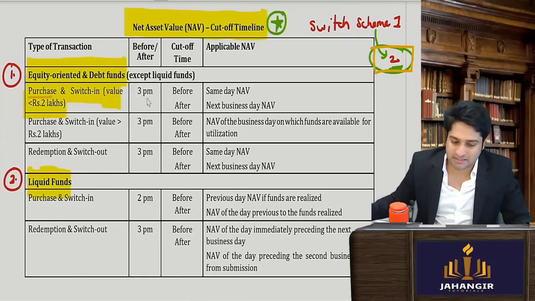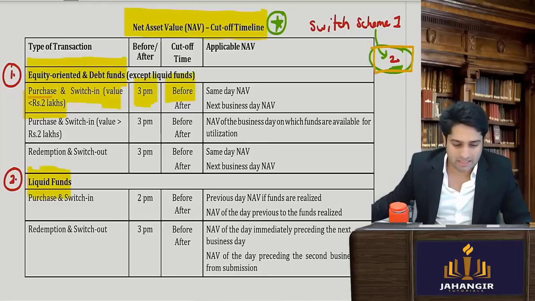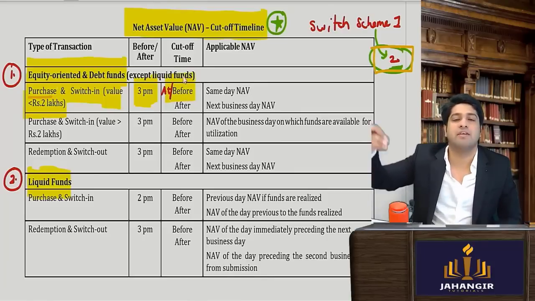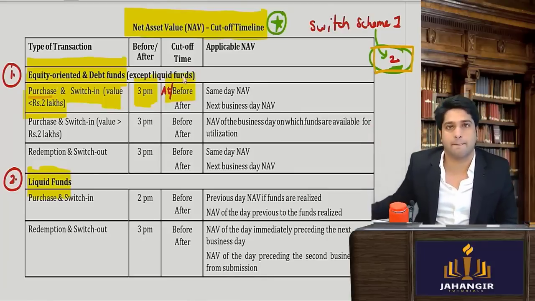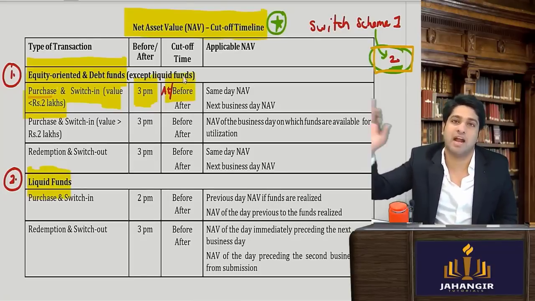Let's say I have done the transaction at or before 3 p.m. It is not exactly before, but at or before 3 p.m. Means I have purchased at 12 o'clock. I have switched into one scheme or I have purchased one scheme at 12 o'clock.